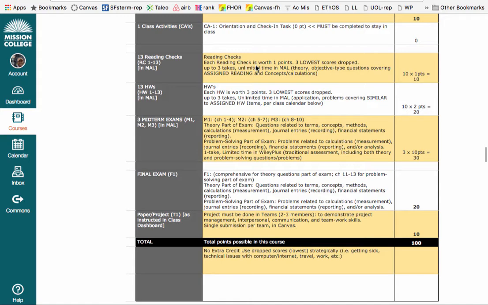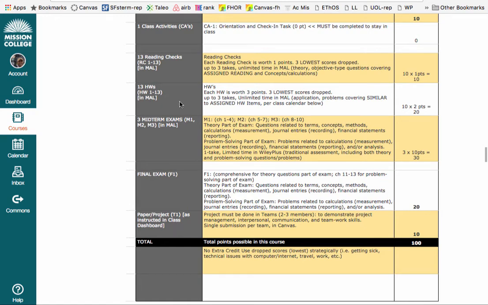Each reading check is unlimited time. You can take it up to 3 times, and whatever you score is weighted at 1 point each, so the 10 scores that will be counted are 10% of the grade.